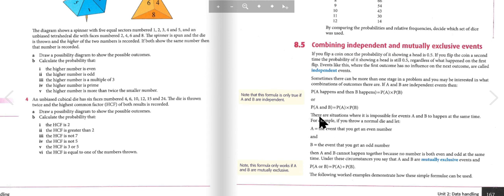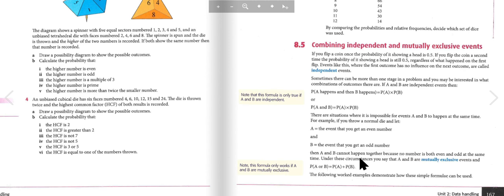There are situations where it is impossible for events A and B to happen at the same time. For example, if you throw a normal die and let A be the event that you get an even number and B be the event that you get an odd number, then A and B cannot happen together, because no number is both even and odd at the same time.